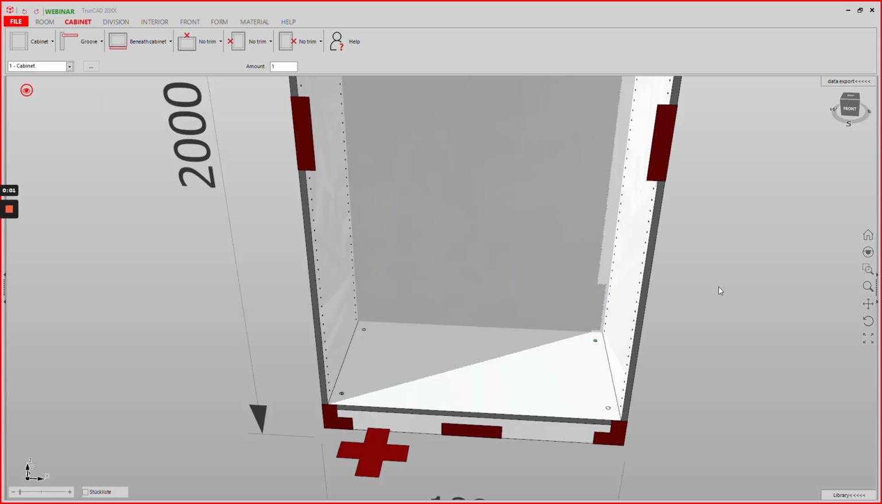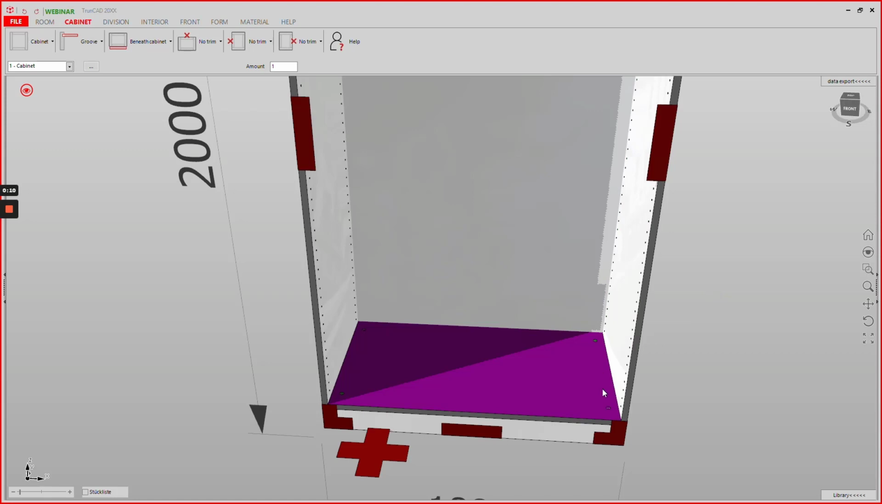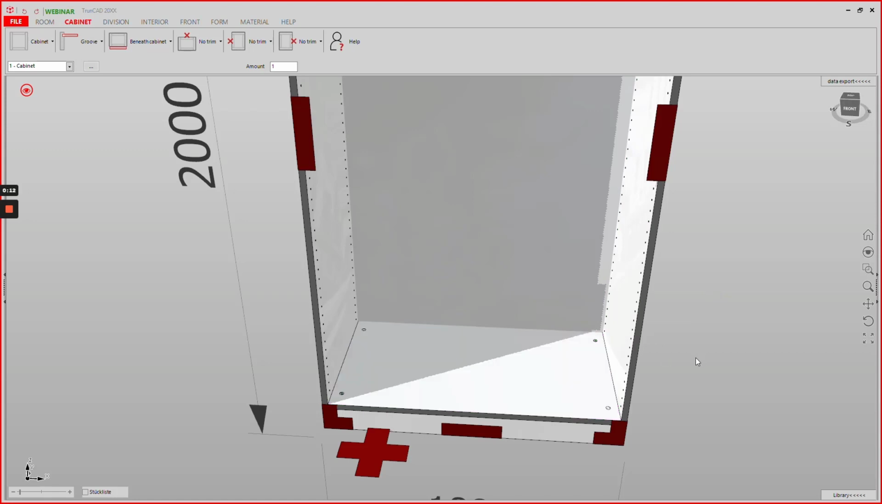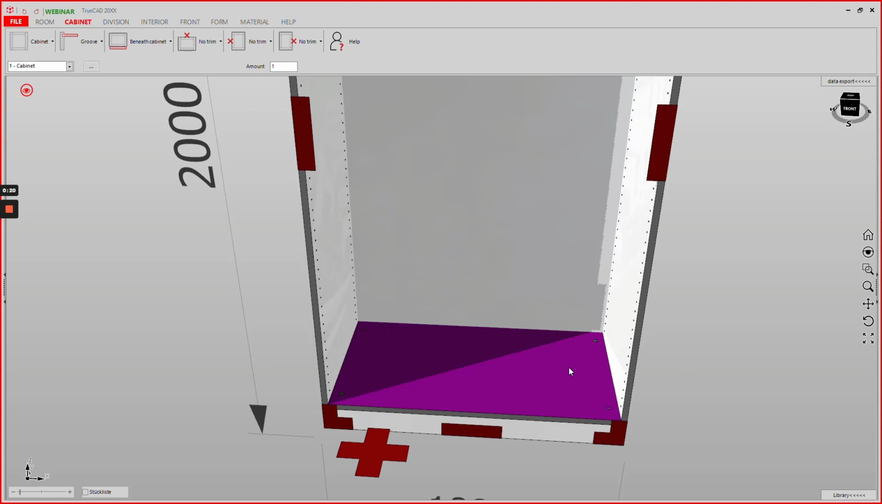Hello. In this video I will show you how you can use different connectors on one part. As you can see, we have a minifix or an eccentric connector on the left and on the right side of this bottom panel. If we want to change one of these connectors, we can make a double click on the part.